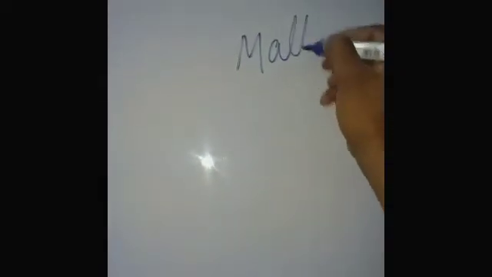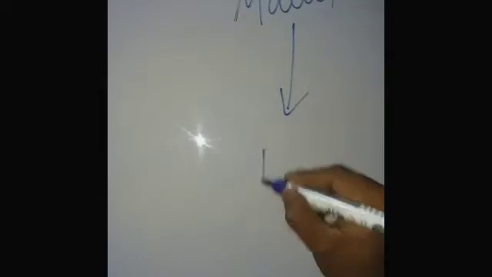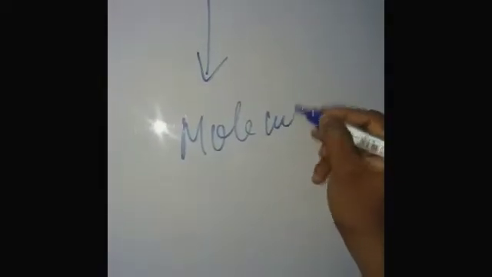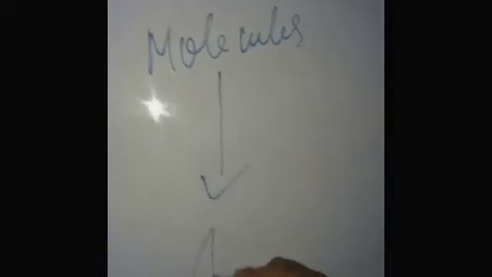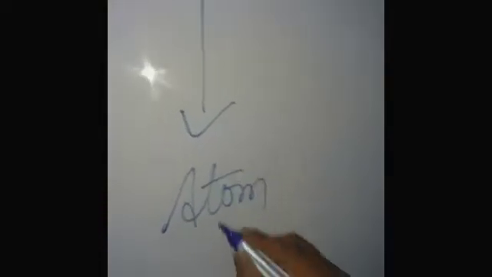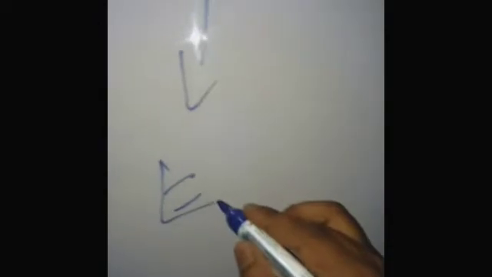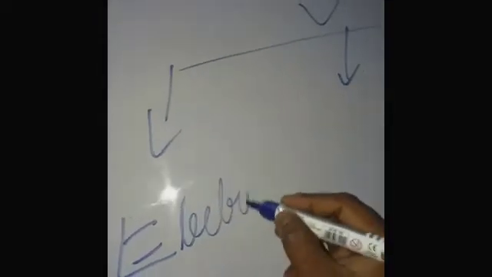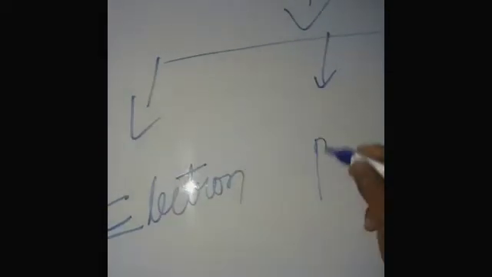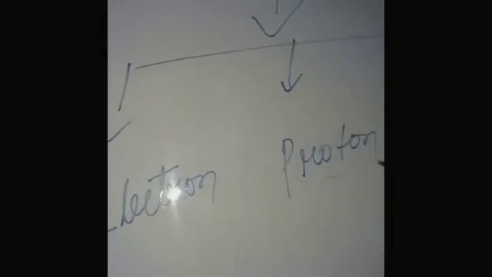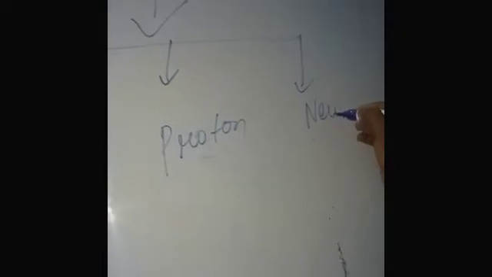Matter is made up of molecules. Molecules are made up of atoms, and an atom is made up of three individual particles: electron, proton, and neutron.